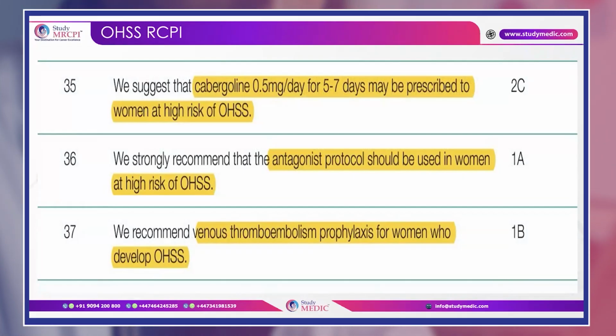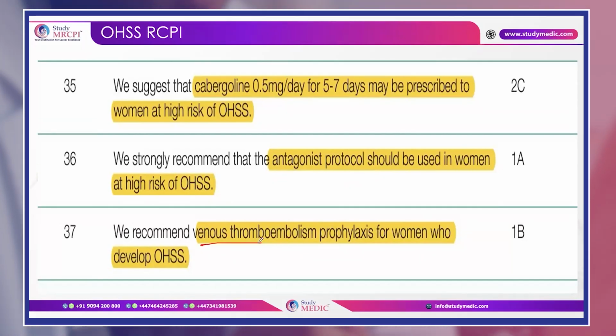Other things which RCPI also mentions is the antagonist protocol. So we have already seen the slides. What are the risks which can cause OHSS, like young women, low BMI. So all these patients who have PCOS should be given an antagonist protocol because they are at high risk of OHSS. And venous thromboembolism prophylaxis should be given to women who develop OHSS. This is also a very, very important SBA.